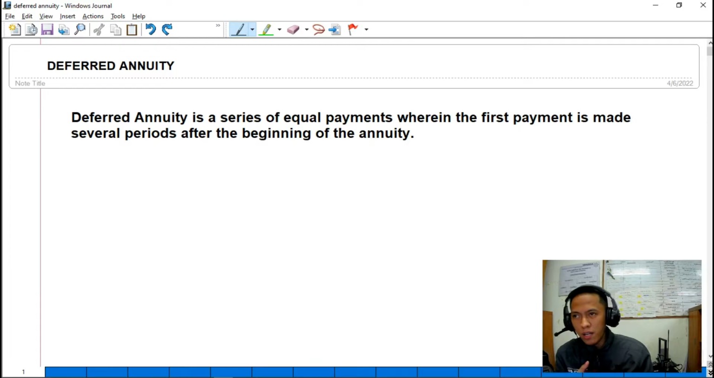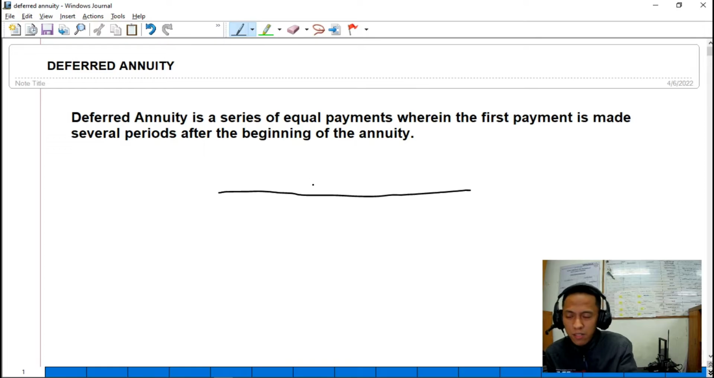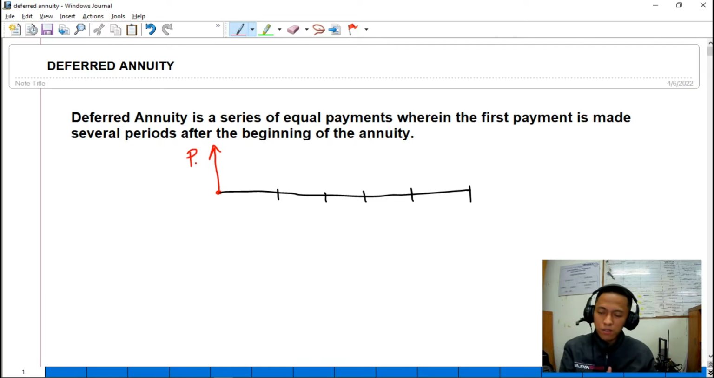For example, nag-loan ka sa isang bank, tapos sabi sa'yo ng bank, bayaran mo to after 3 years. So, yung payment mo is yearly, pero bayaran mo to after 3 years. Therefore, yung mangyayari sa cash flow diagram natin is ganito. Let's say, you loaned money from a bank that is payable for 5 years. So, we have here 1, 2, 3, 4, 5. Meron kang present money na kinuha sa bangko, and you will pay the bank after 3 years.